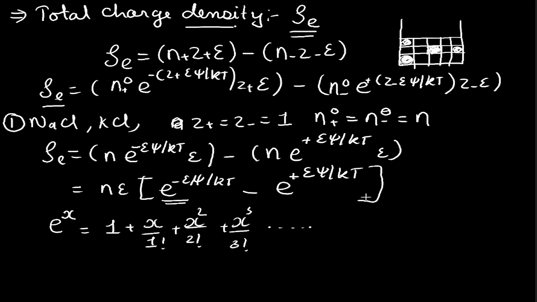And over here suppose we are considering that we have x is equal to epsilon psi by kt. Okay, so over here when we substitute the values of epsilon, psi, kt, then the value of this x is very less than 1. It may be of the order of 10 raised to minus 10, 10 raised to minus 20, and so on.